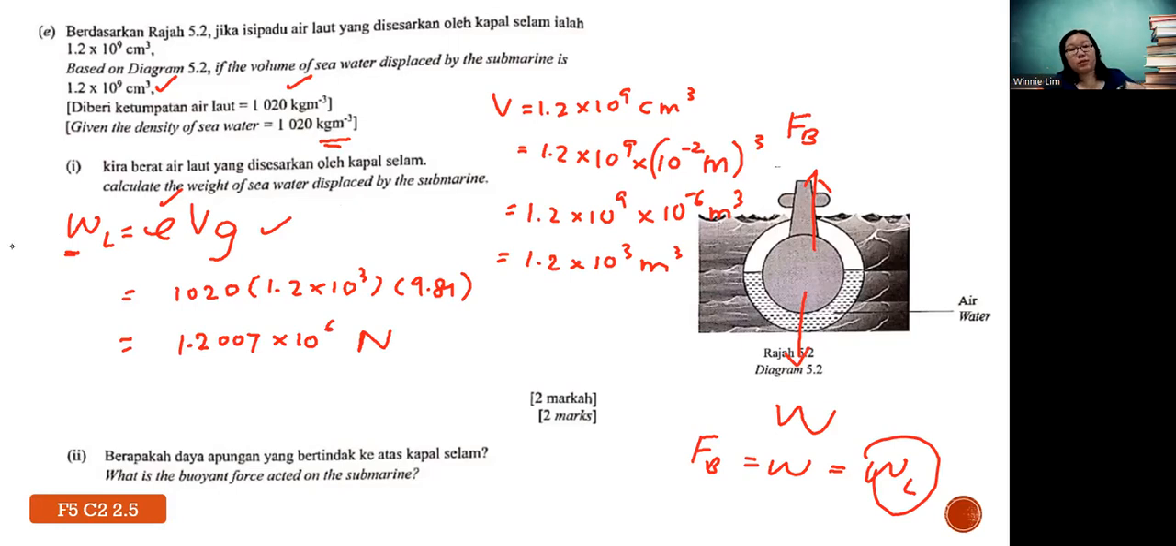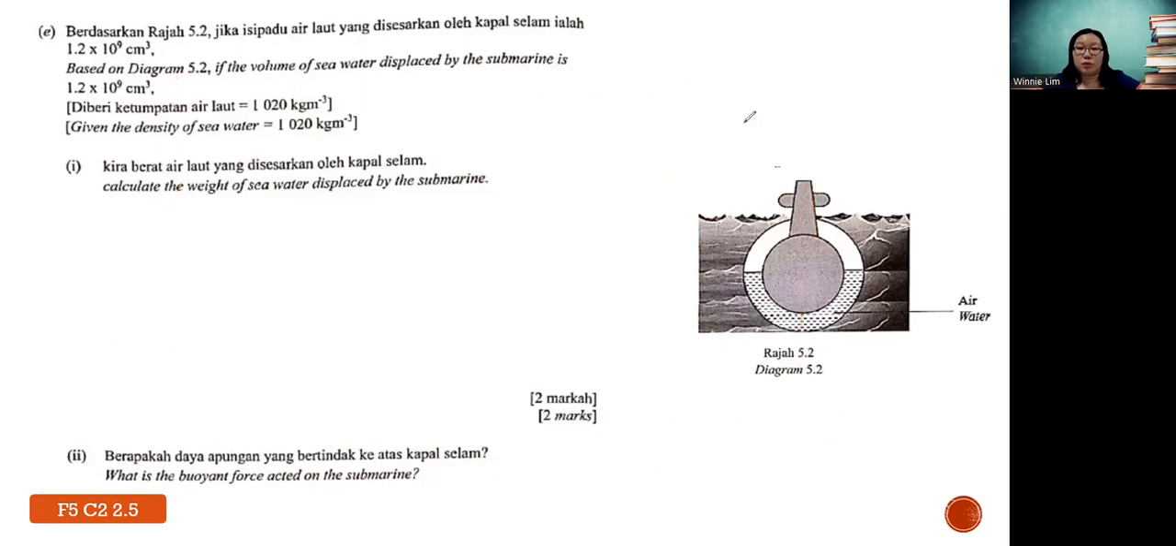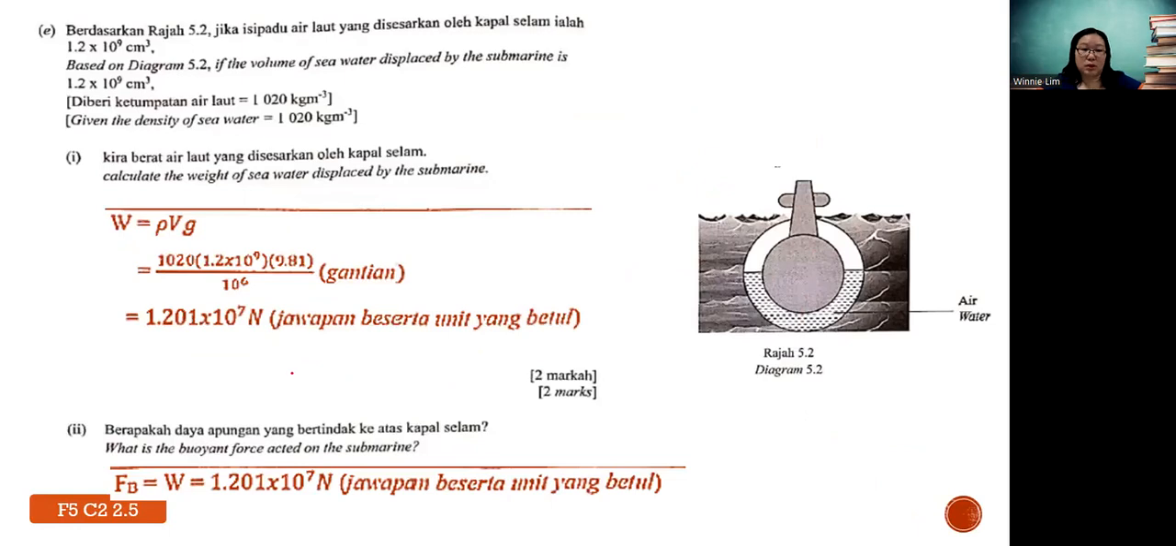Then next, what is the buoyant force? I told you the relationship: they should be equal, so there should be the same answer as well. You just need to write it this way. Actually, the formula is not hard, correct? Rho Vg. The hard part is in case you do not know how to change the unit. Sometimes this will cause you to lose marks. Now if it is three decimal points, it is 1.201.